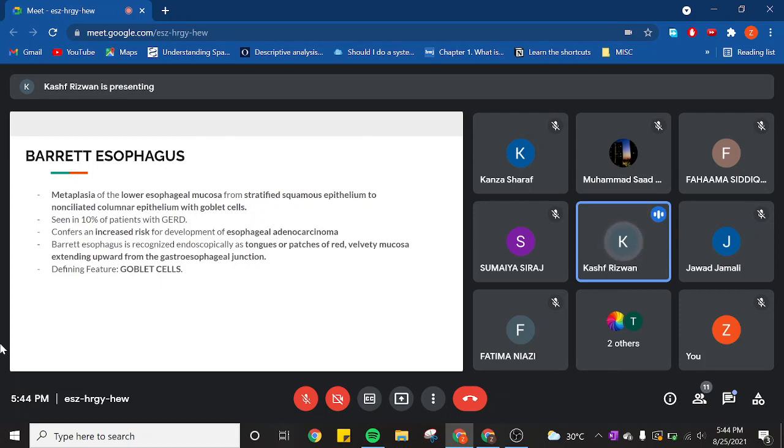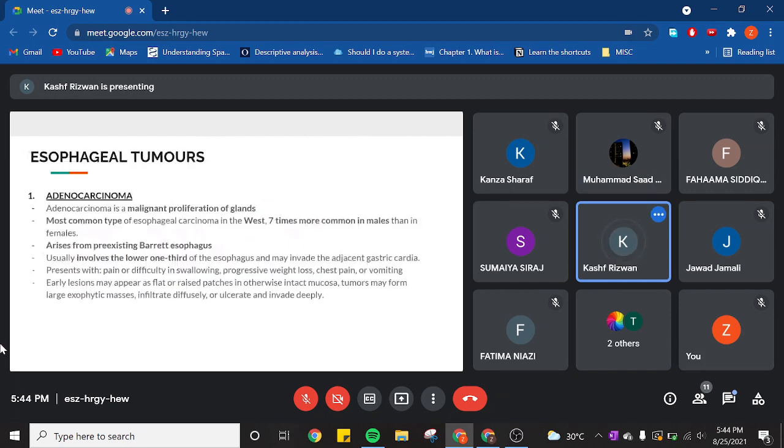Now we start with the tumors. The first one is adenocarcinoma. Adenocarcinoma is a malignant proliferation of glands. So basically, how is this malignant proliferation going to occur? It's going to occur on the background of Barrett esophagus. So Barrett esophagus had goblet cells, and then these goblet cells and mucous glands are going to proliferate, which can cause adenocarcinoma.